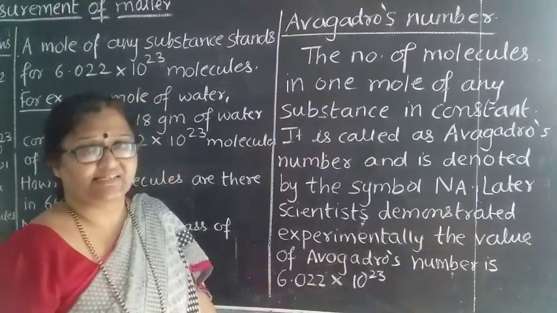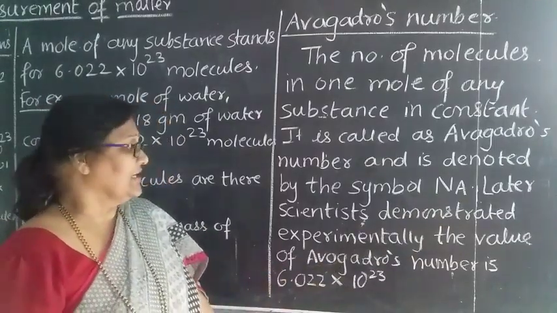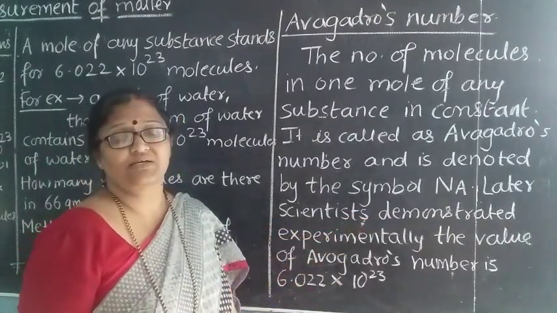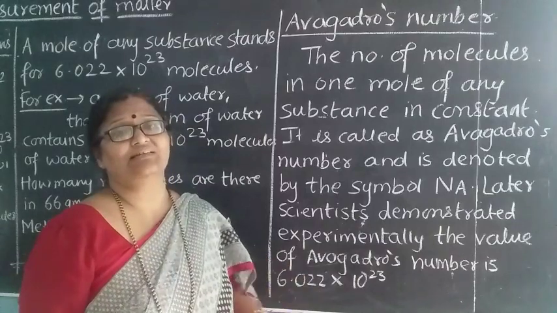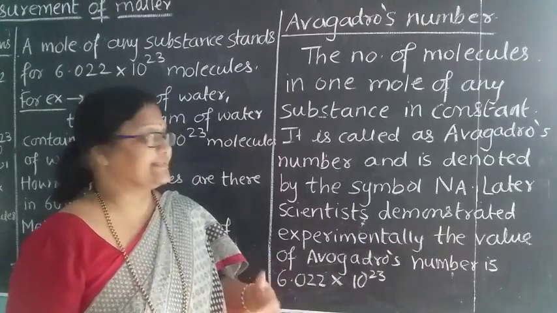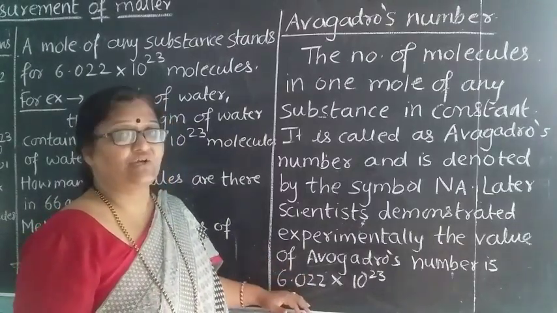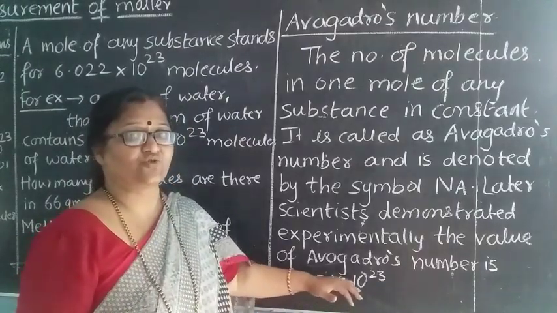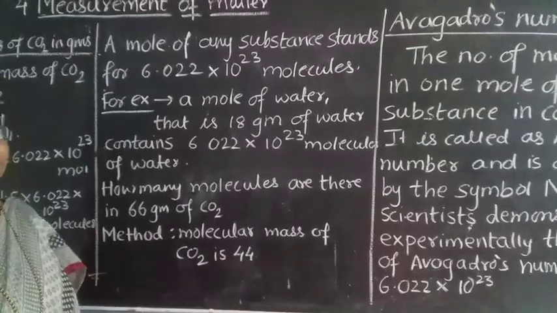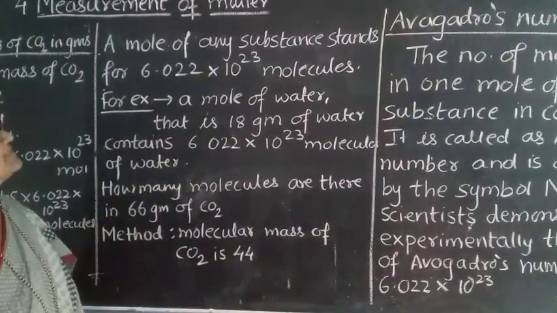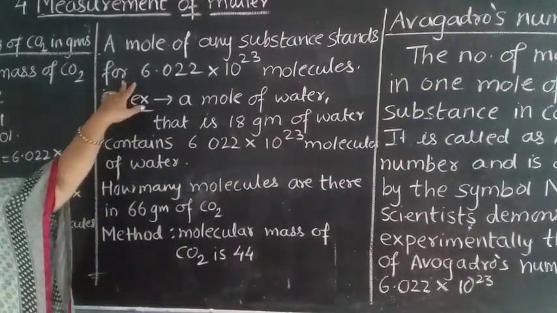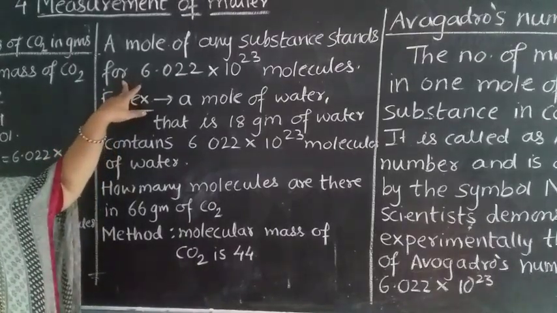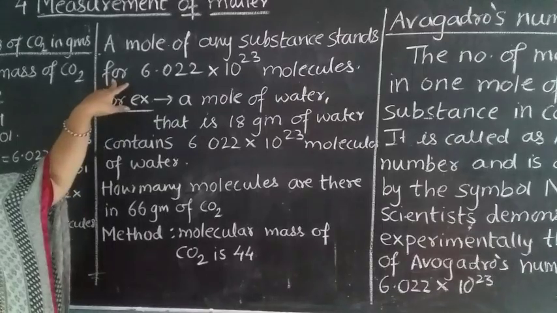Later this scientist demonstrated the experimental value of Avogadro's number, and that value was 6.022 into 10 raised to 23. So what does it tell?